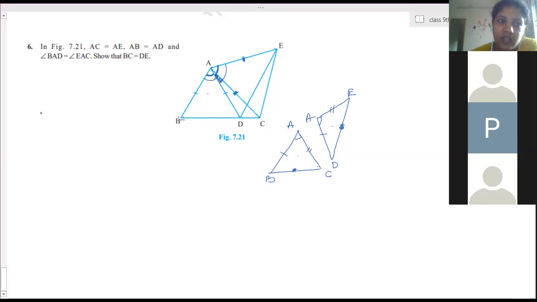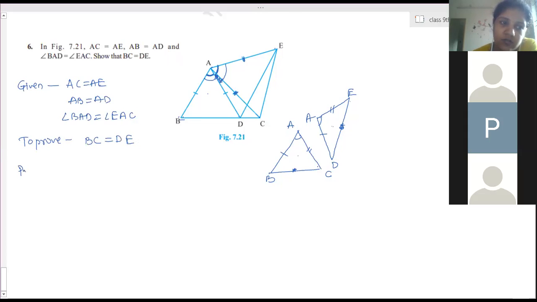First, given: AC is equal to AE, AB is equal to AD, angle BAD is equal to angle EAC. To prove BC is equal to DE. No construction, so proof directly. Angle BAD is equal to angle EAC, it is given.